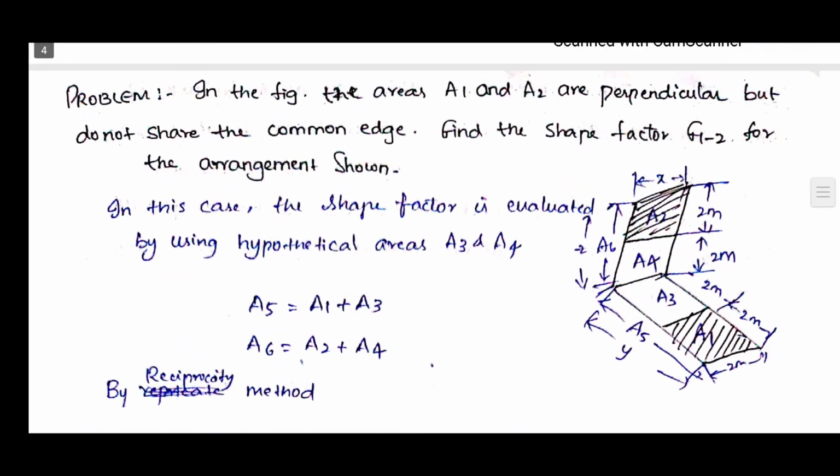We'll go for the next problem. Okay, so this is the next type of problem. See, in the figure the areas A1 and A2 are perpendicular but do not share a common edge. Find the shape factor F12 for the arrangement shown.